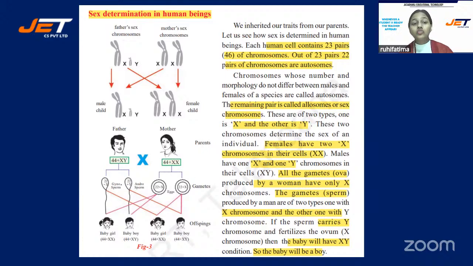So the gametes will be X, Y and X, X. For the formation of a child, there will be a cross between these gametes. If X crosses with X, there will be a daughter. If Y crosses with X, there will be a son. So this is how the sex of human beings is determined.